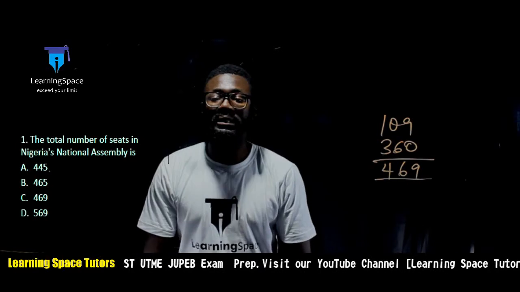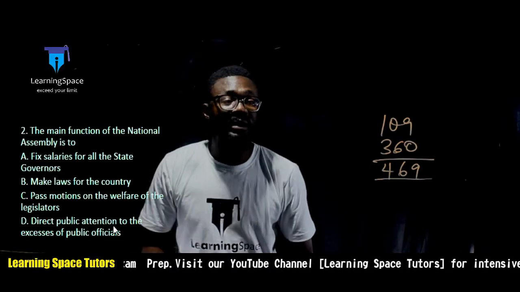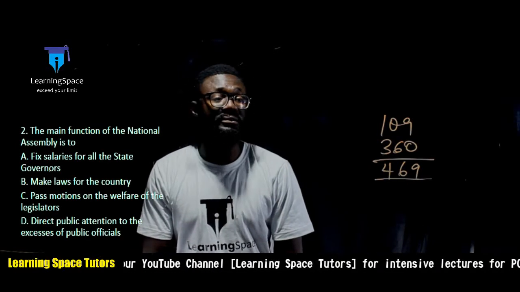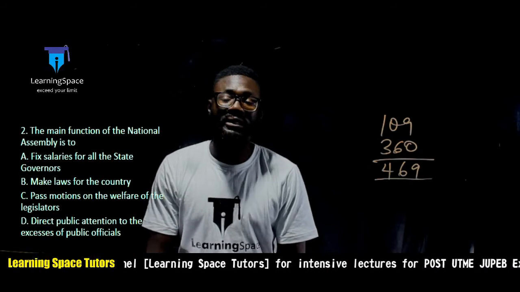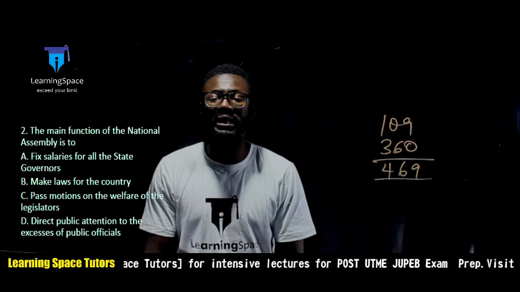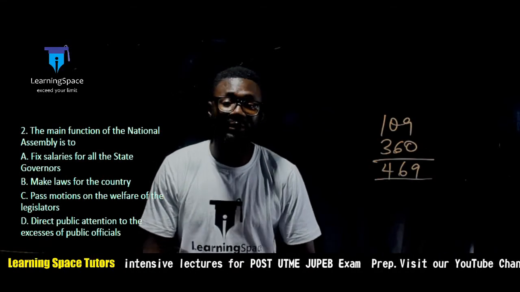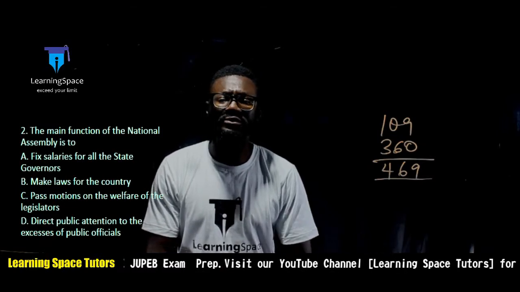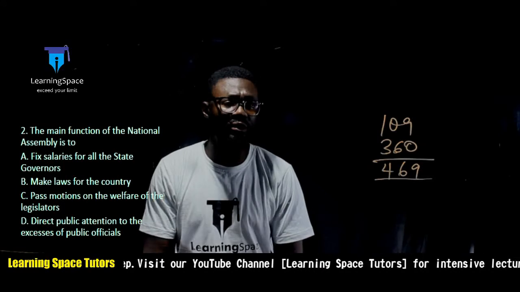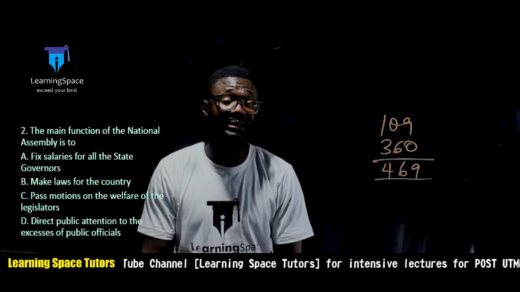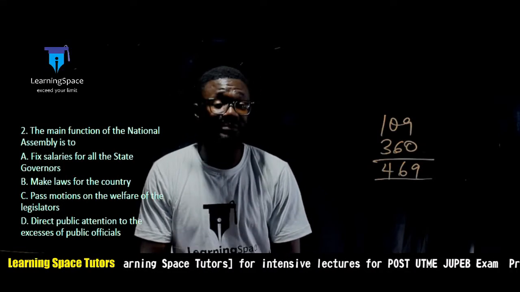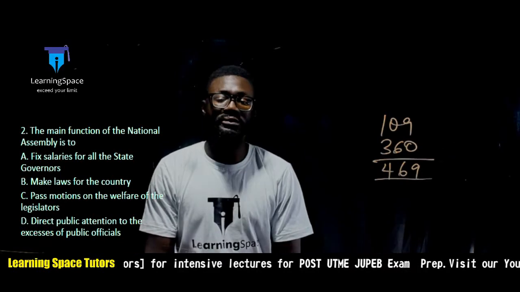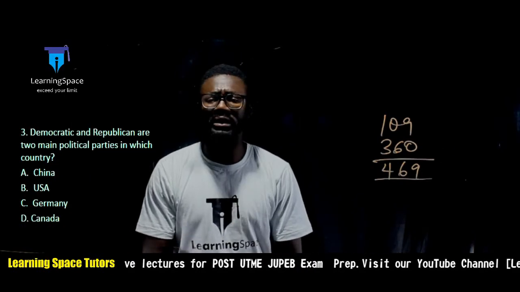All right, the next question says, the main function of the National Assembly is what? The National Assembly, don't forget, is the legislative arm of government, and the function of the legislative arm is to make laws for the country. The right answer there is option B. The next question, question number 3, we are going to 20.